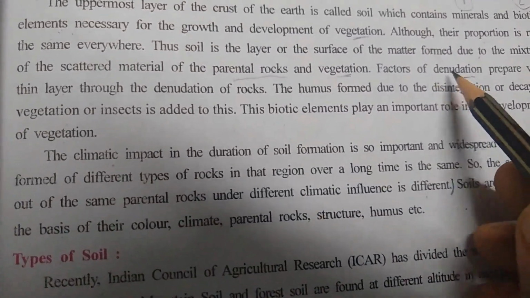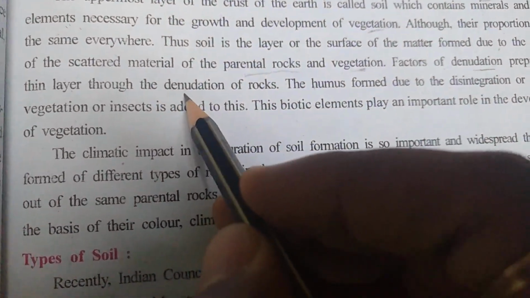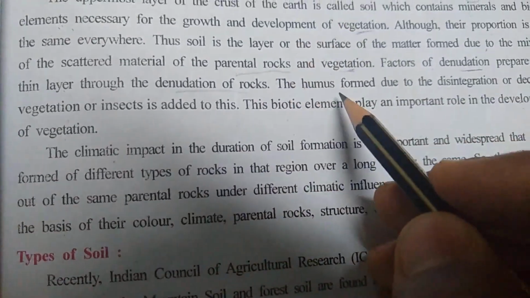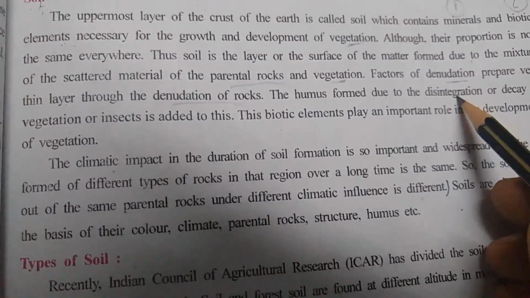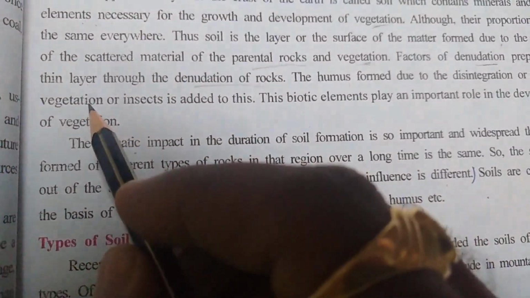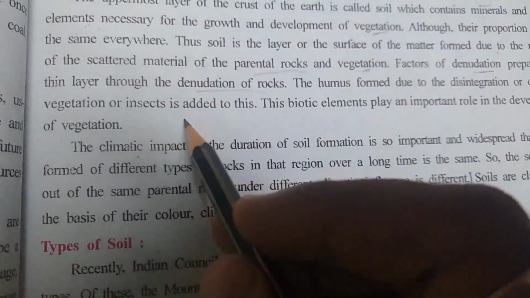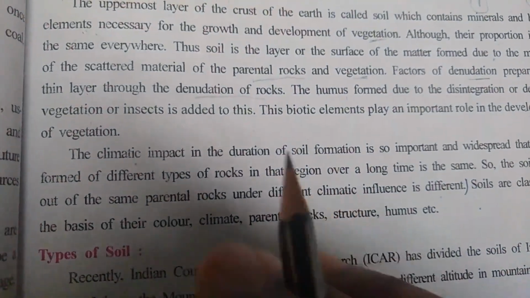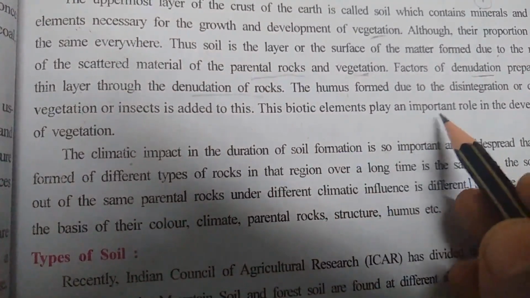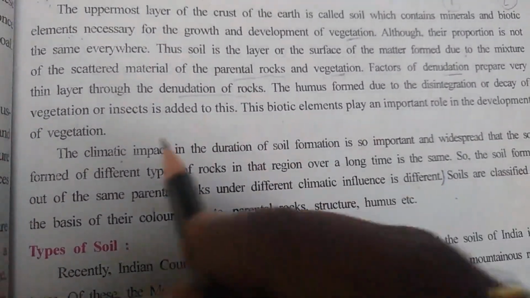So what happened after denudation? Here, first denudation of rocks plus humus. Humus forms from what? Humus forms from disintegration and decay of vegetation plus insects' dead bodies and all those, combined, they prepare the uppermost crust of the soil, and these biotic elements are very important as far as development of vegetation is concerned.